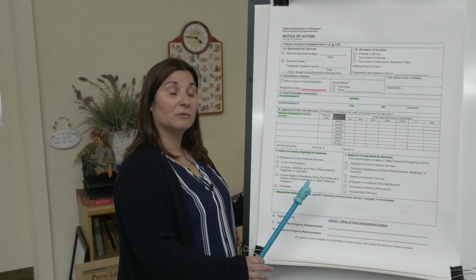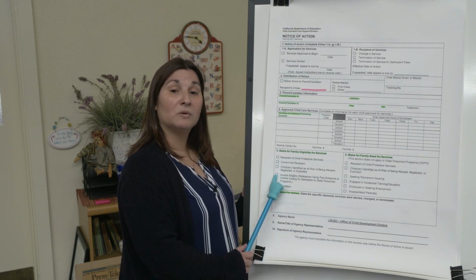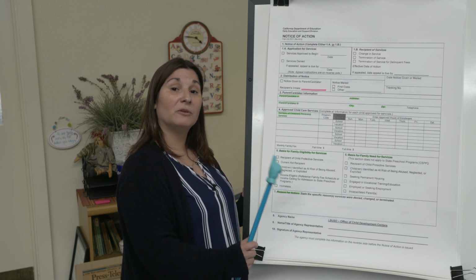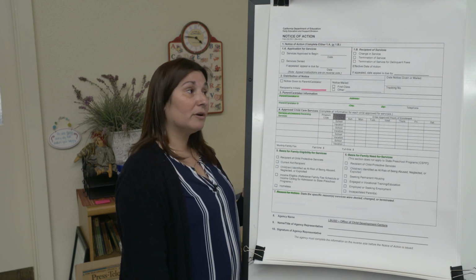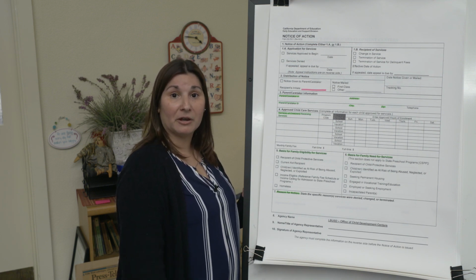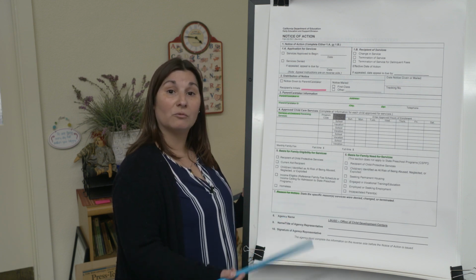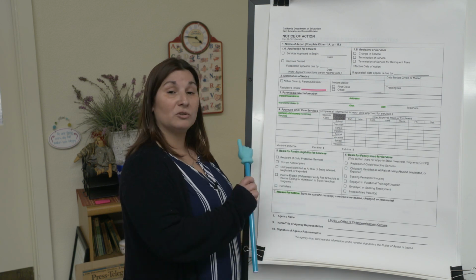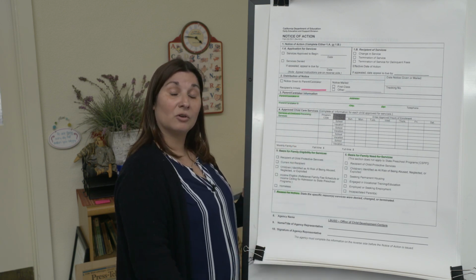Once everything has been completed with your rules and regulations, a copy of this form would be mailed back to your home, confirming your enrollment into our program, any recertification changes, or if this was a disenrollment being mailed out to your house, you would have further instructions based on your reason for action. Once you review the information, make sure you do initial it, and then you can go ahead and proceed to the next step.